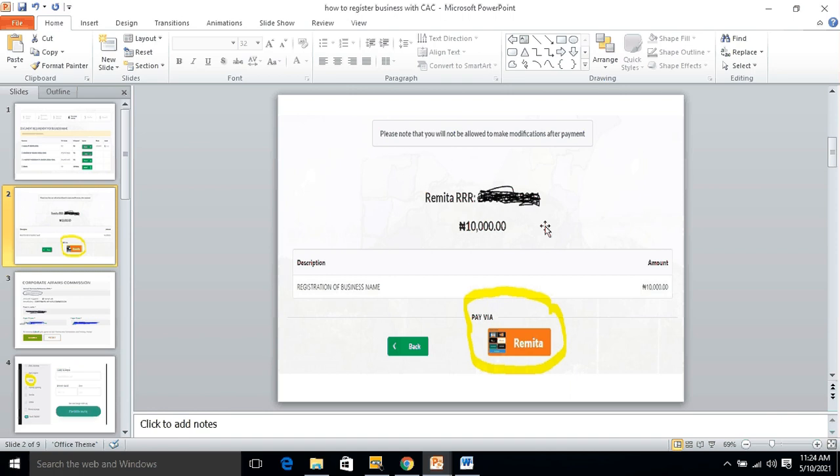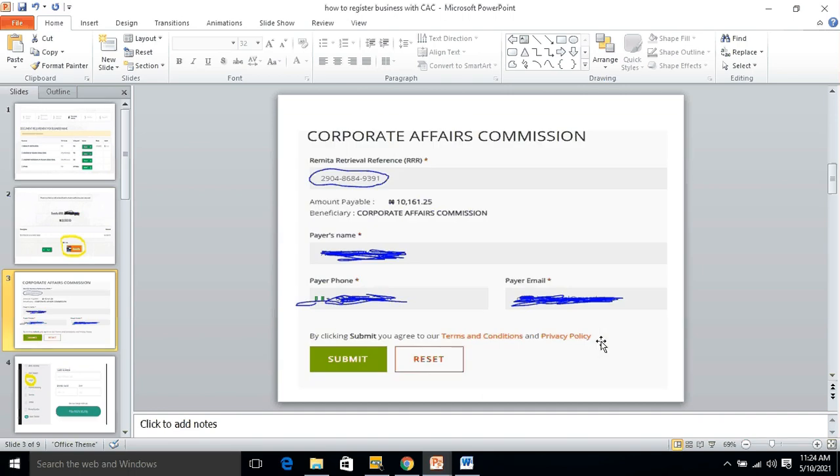After you get to the payment, as usual, it gives you the RRR for payment. Now you click on remitter, it takes you to the next page, identical to when you were doing your payment for name reservation. After checking the information, you click on submit.